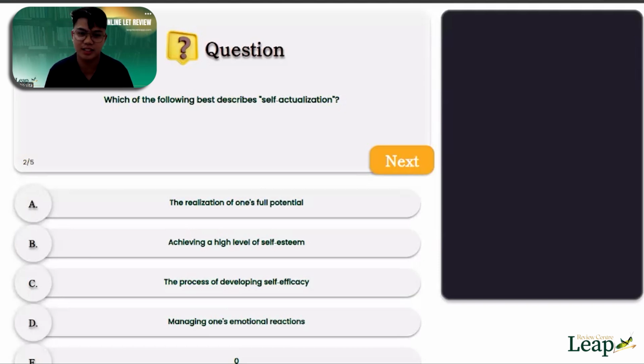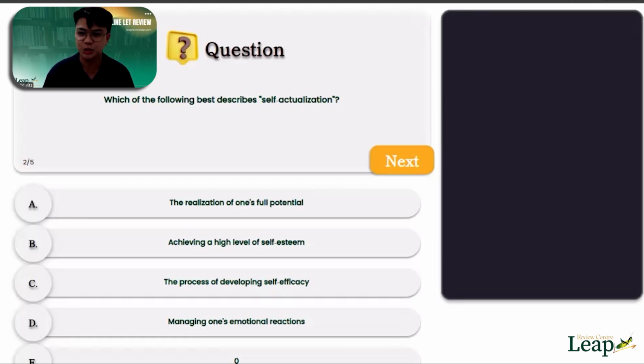So which one? Is it full potential? Is it about self-esteem? Or is it about self-efficacy? Or about emotional reactions, how we manage our emotions? So let me see first your answers. May isa pa lang sumagot. How about the others? By the way, when I'm asking you to answer, you answer, no? Because in the board exam, you have to practice answering questions. So I can see here A, C as well.